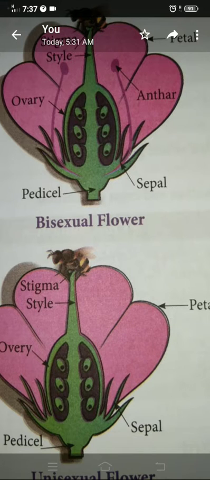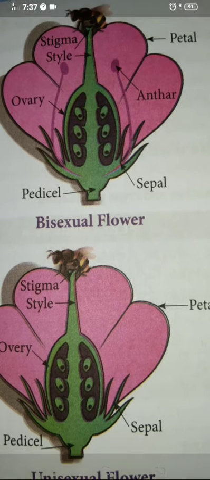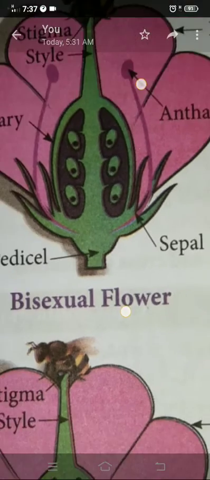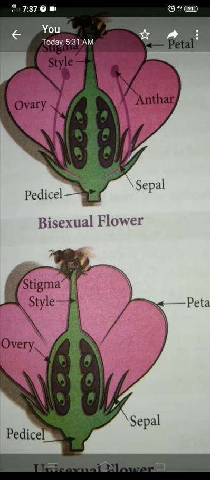Why it is so means any one part alone it is having, that is male or female. If any one part alone is present in a flower, either gynoecium or androecium, we call it a unisexual flower. If both are present, we call it a bisexual flower. One more category: if all 4 parts are present, we call it a complete flower. This is a complete flower.